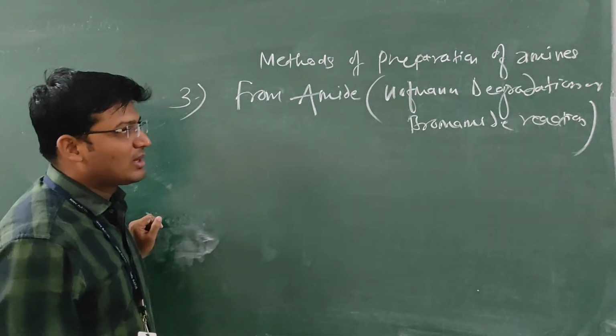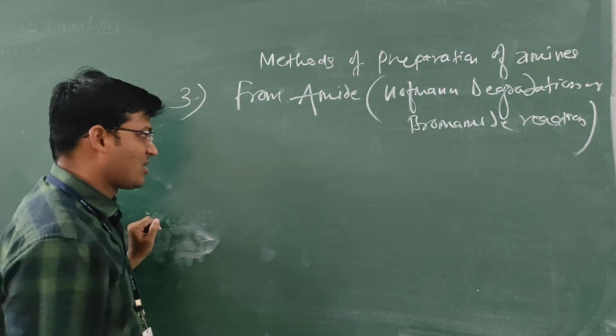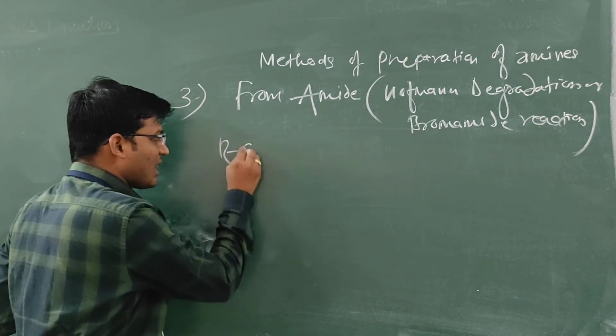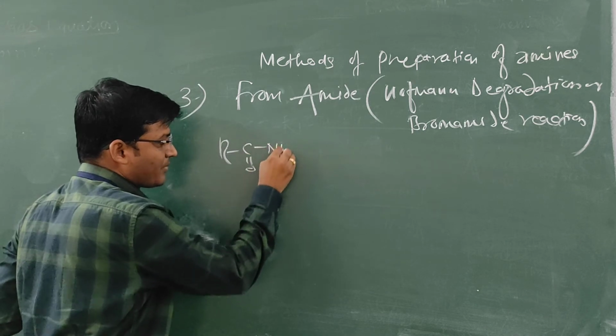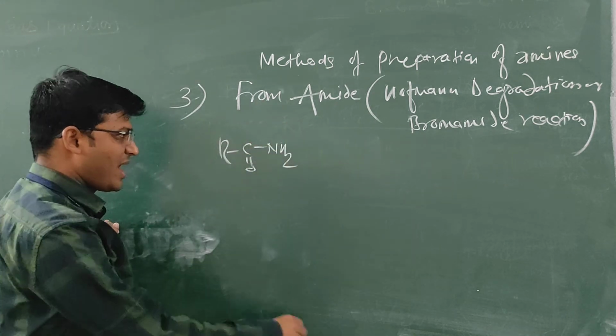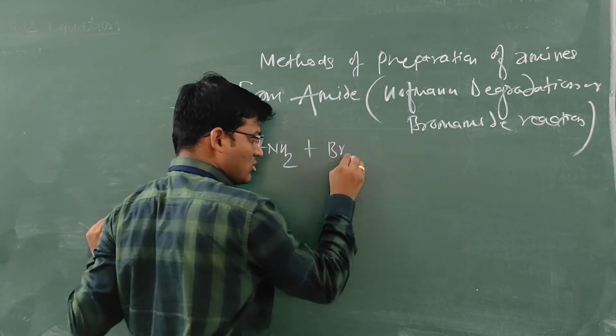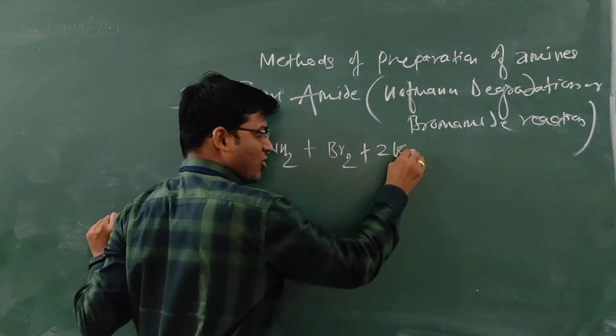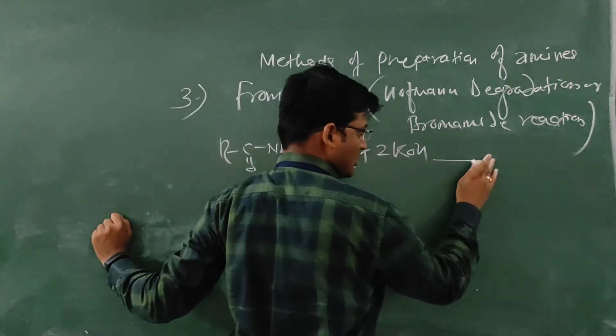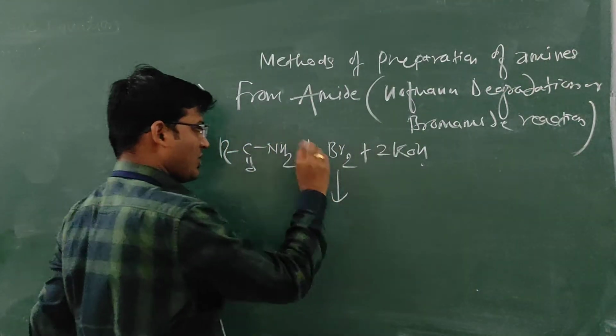Alkyl and arylamines can be prepared from the amide. We see the general example: RCONH2, the reaction of amide with Br2 plus twice KOH.